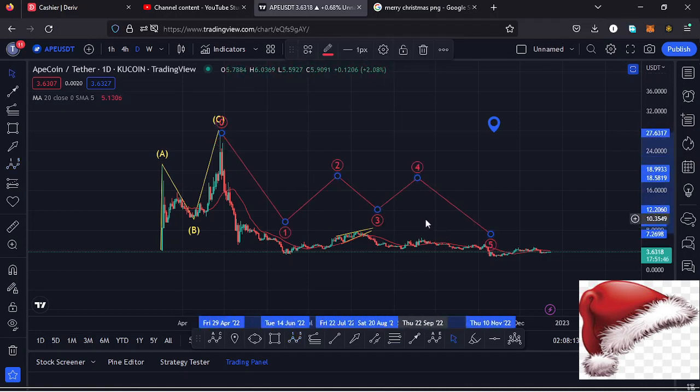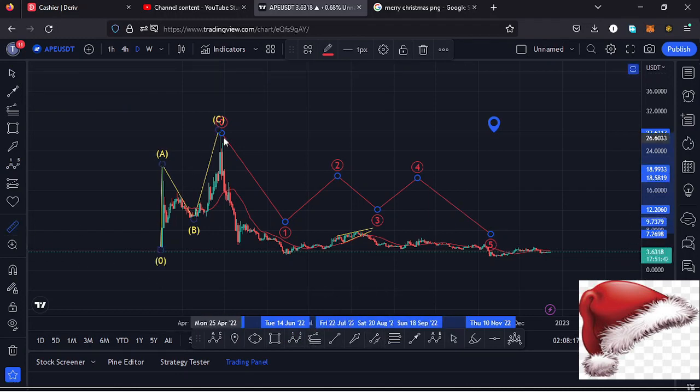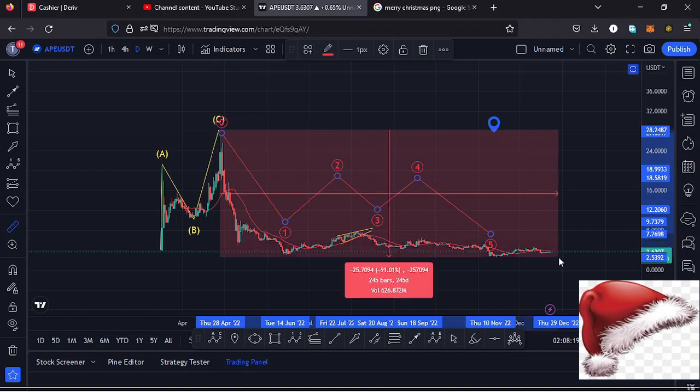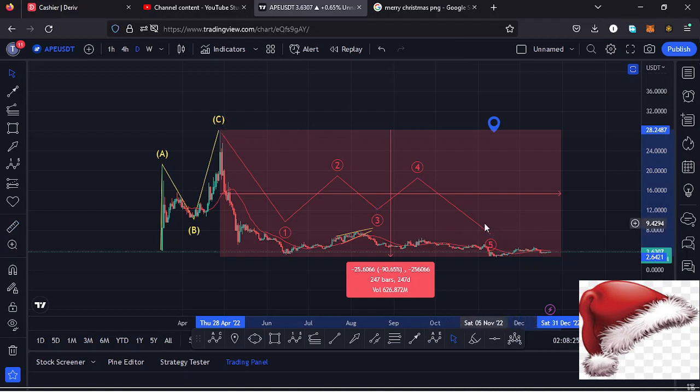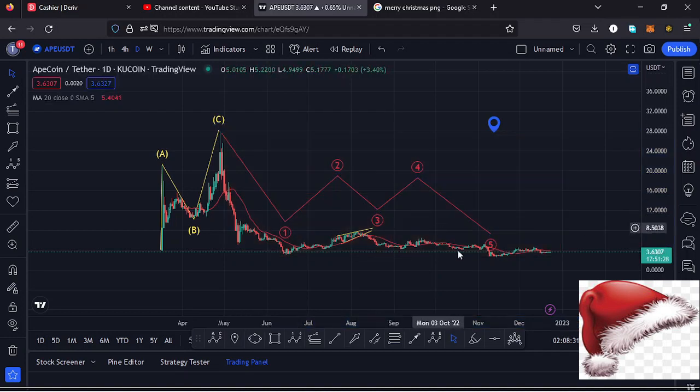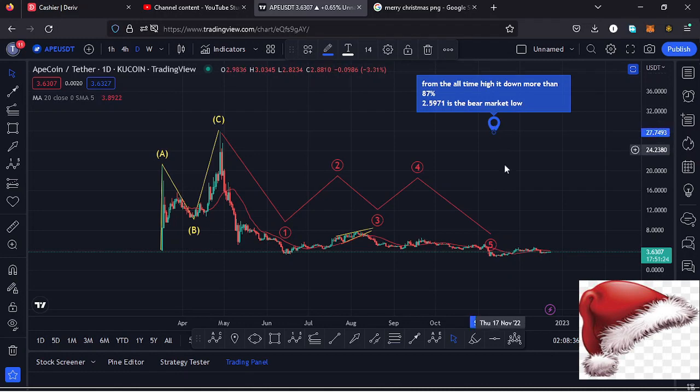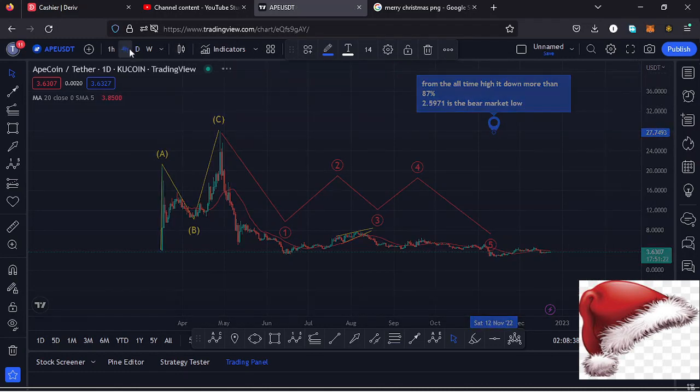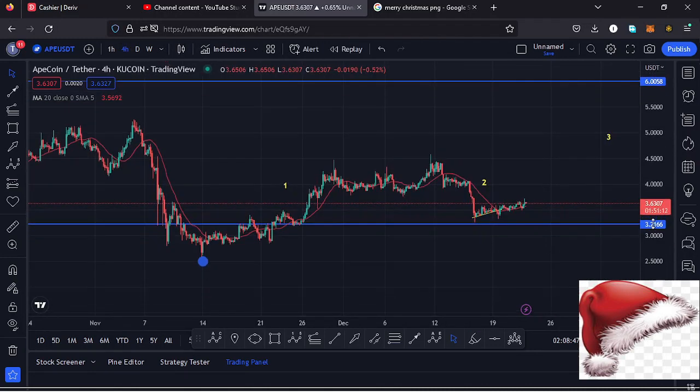And from the all-time high, if I give you a measure from the all-time high, you can see that apecoin from the all-time high is down more than 90%, meaning there are chances that we might have seen the low for that fifth wave structure to the lower side. And very soon I'm expecting a very nice bounce to the upside, also obeying the Elliot wave structures. And in that movement to the lower side, we have made our low at around the $2.597 mark.